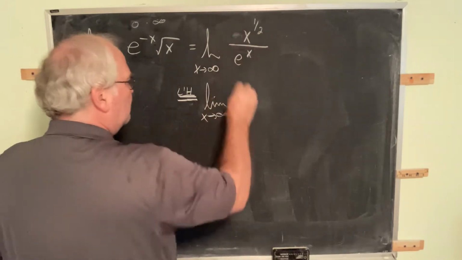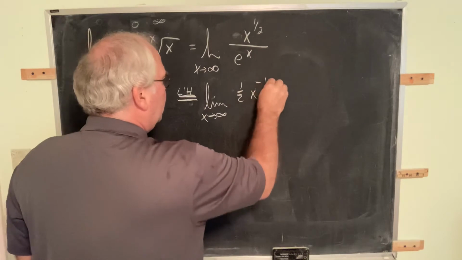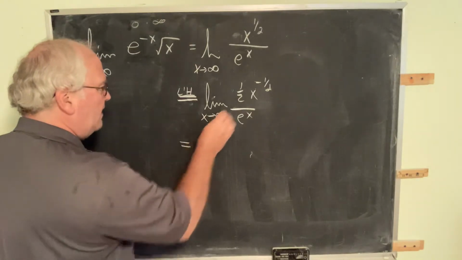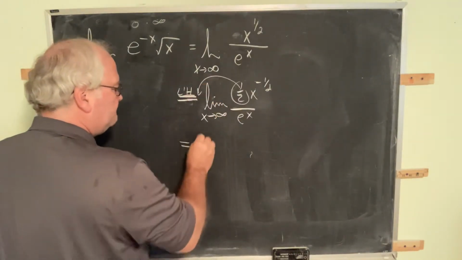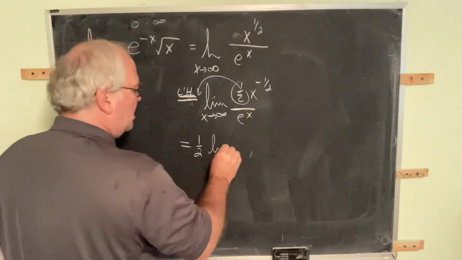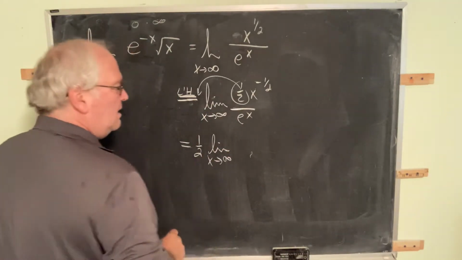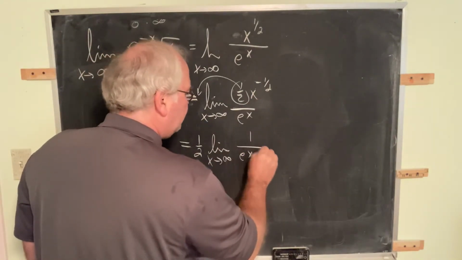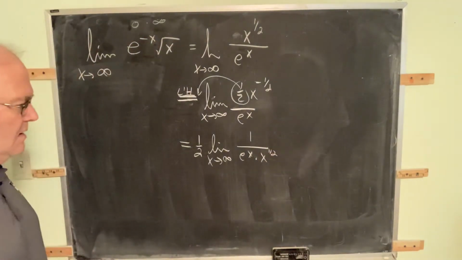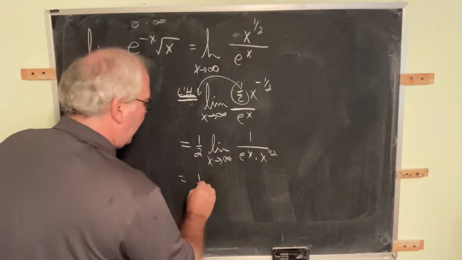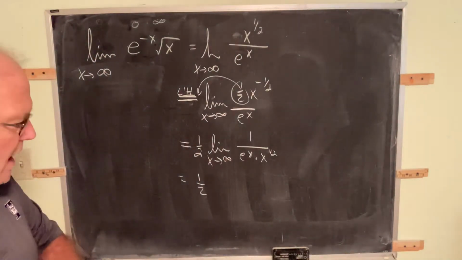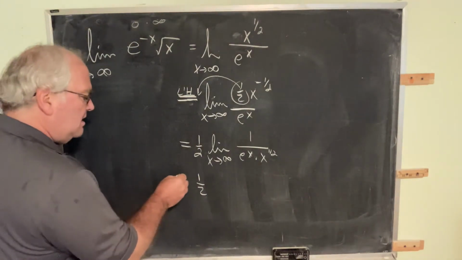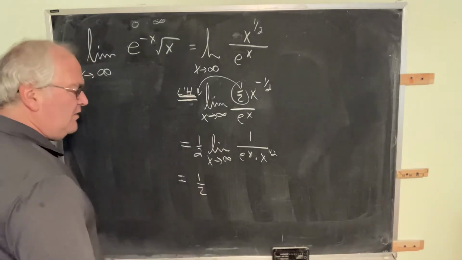The derivative of x to the 1/2 is 1/2 x to the negative 1/2. The derivative of e to the x is e to the x. Now we can rewrite that. I'm going to take this 1/2 and move it out front, since constant multipliers multiply along. Then I'm going to rewrite this as 1 over e to the x times x to the 1/2. Now this is pretty straightforward. In our infinity arithmetic, this equals doesn't mean what the other equals signs mean. This equals means equal using our infinity arithmetic notation.